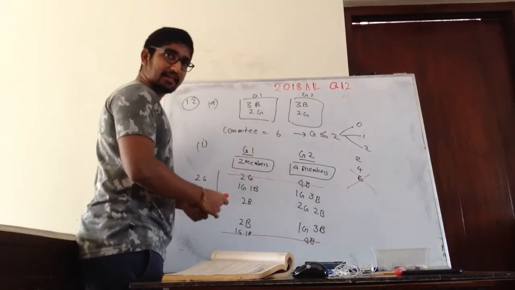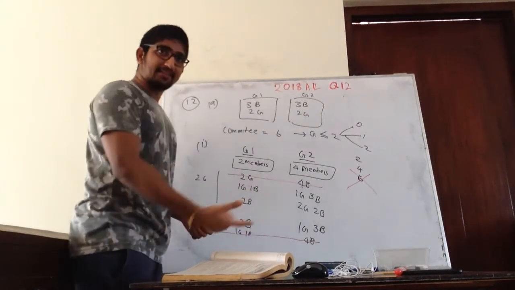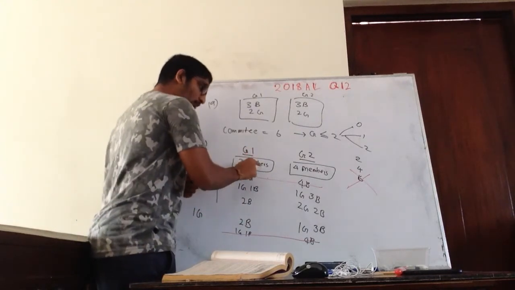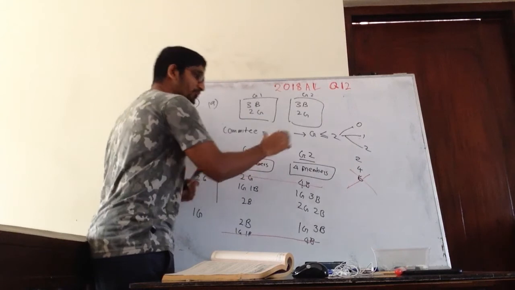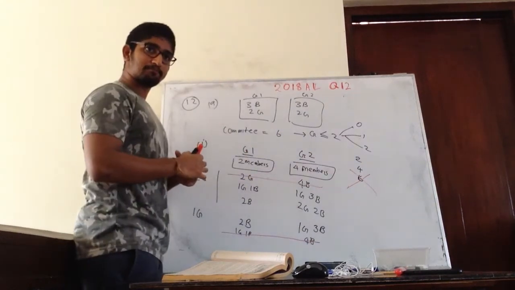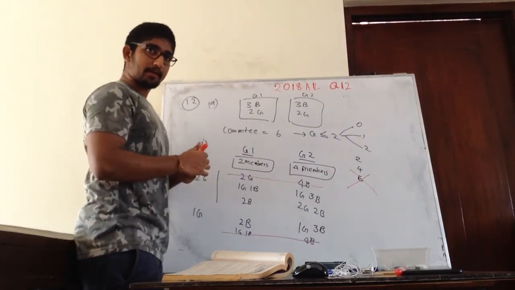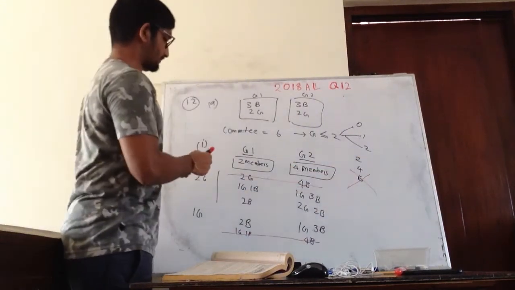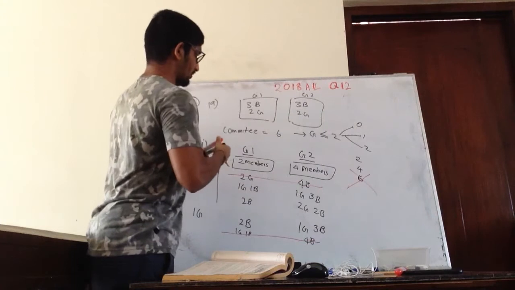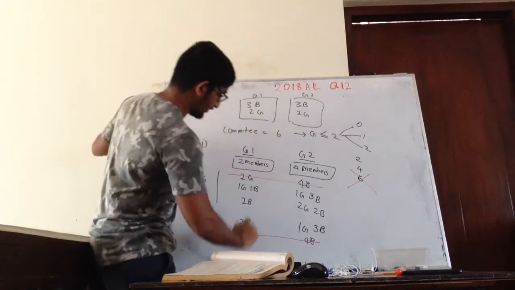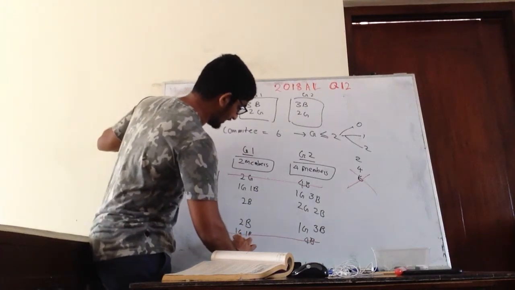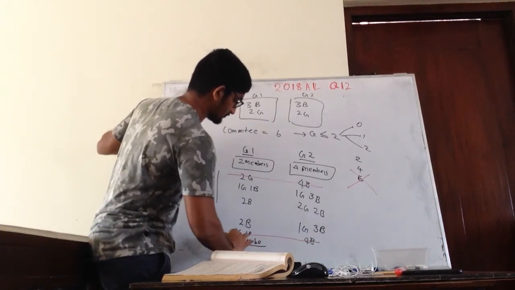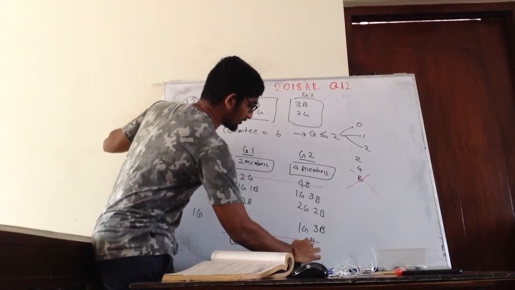Right. So this is one thing. We can repeat the same thing, taking four members from group 1 and 2 members from group 2. Correct? So here I take 4 members, here I take 2 members.